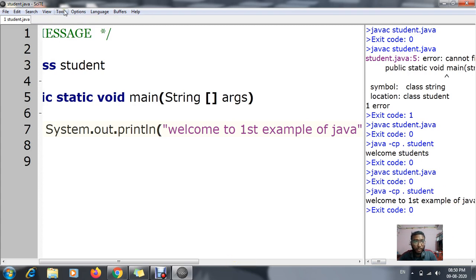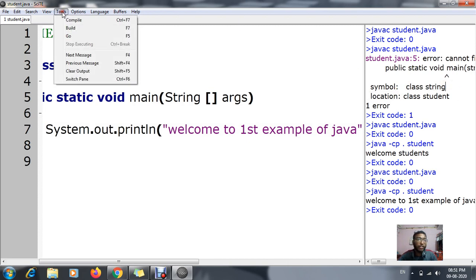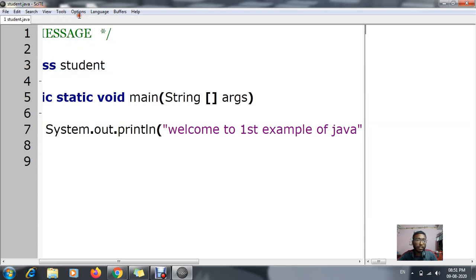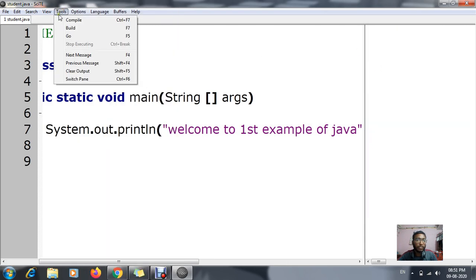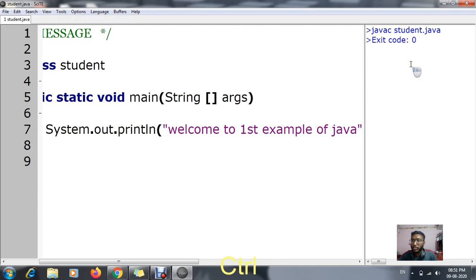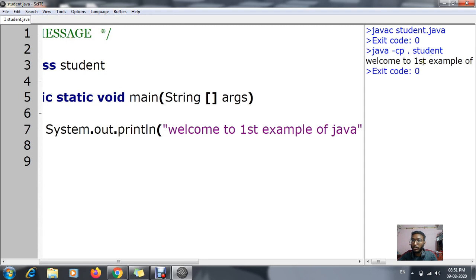I think you are not able to view it. If you want to clear the right side, click on the right side and Tools, go to Clear Output. Okay, now go to compile. Now can you see exit code 0, and welcome to first example of Java. Understood? This was your first example of Java.